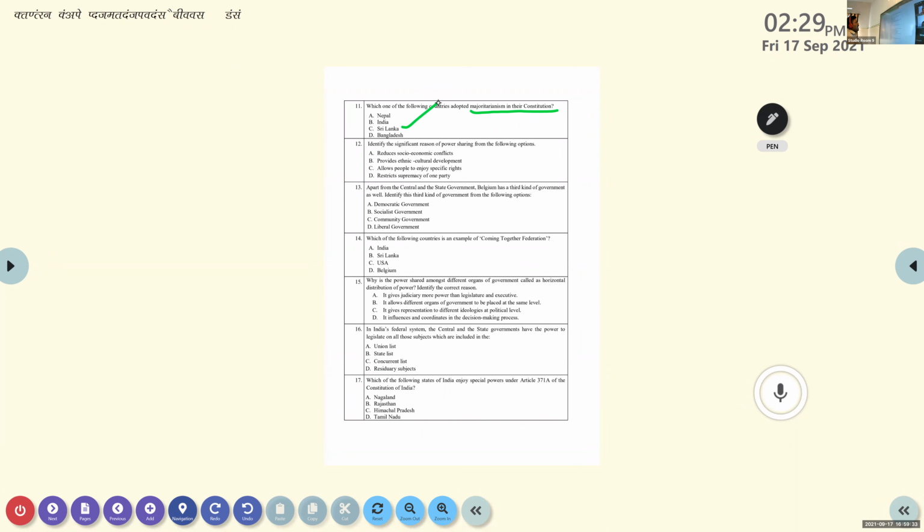Next question. Identify the significant reason for power sharing from the following options. A, reduce socio-economic conflicts; B, provides ethnic cultural development; C, allows people to enjoy specific rights; D, restricts supremacy of one party. Why are we dividing the power?